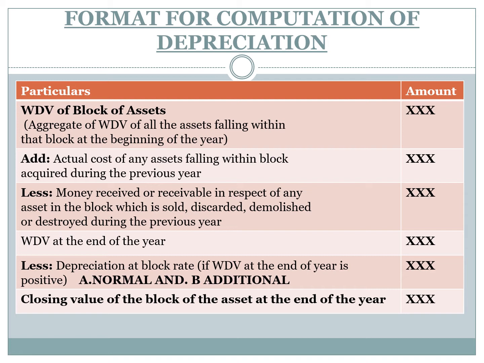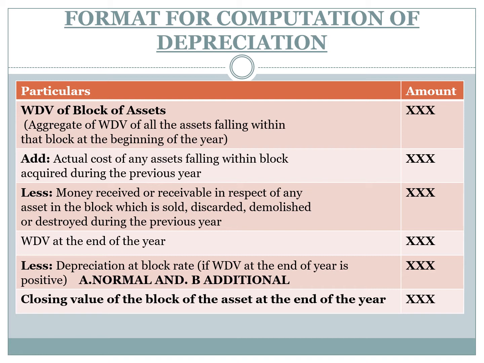That means if any assets in the block of assets are sold, discarded, demolished or destroyed, that is to be deducted. Next, written down value at the end of the year before depreciation.